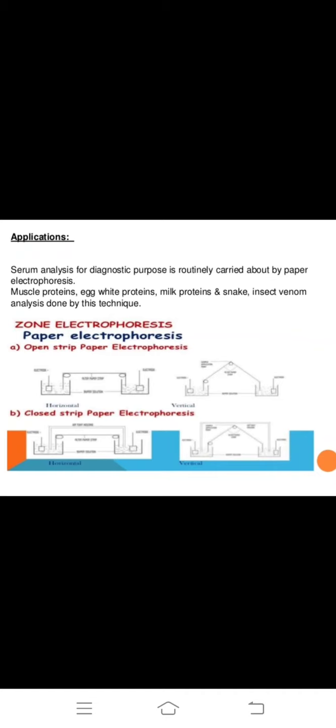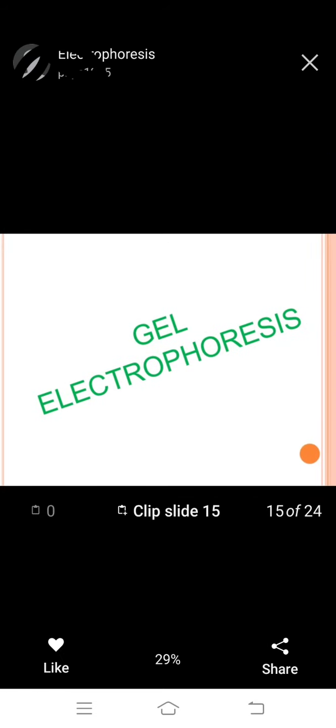Zone electrophoresis, paper electrophoresis: open-type and closed-type paper electrophoresis. We observe the differentiation in this diagram. This was closed, this was open.